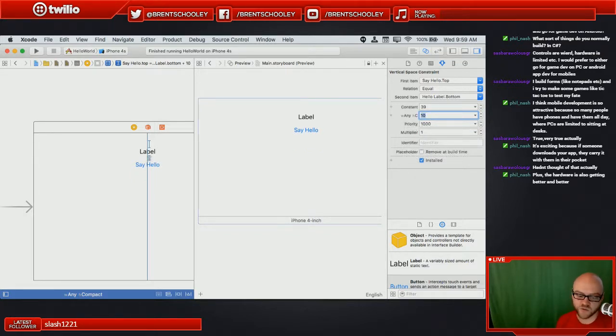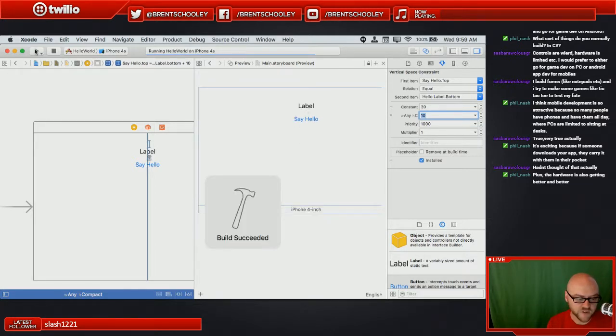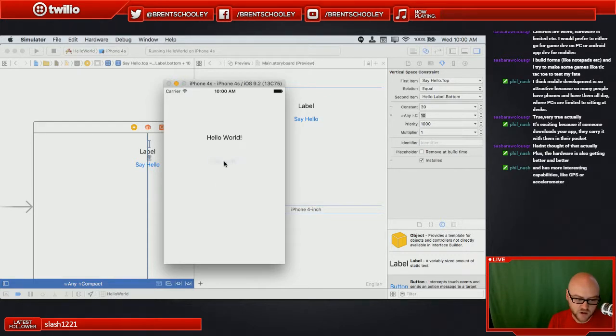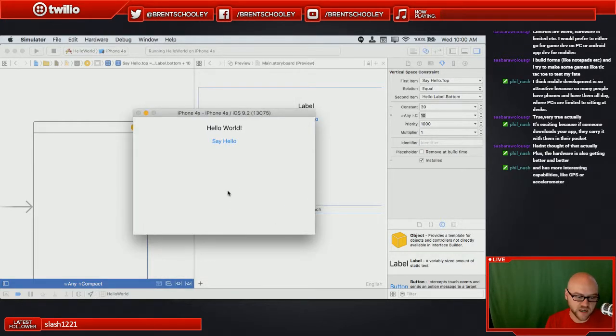Notice that now we've got some constraints that are based on the size of the screen, the layout of the device, and that sort of thing, so that when we switch this preview, here we've got a certain space from the top and quite a bit of space here, and when we switch to landscape, they tighten up towards the top. If we rerun the application, we can see that in action. So there's the spacing that we had before, and when we toggle, they get tightened up towards the top. So that is how you can specify some constraints that are based on the screen size and the orientation of the device.